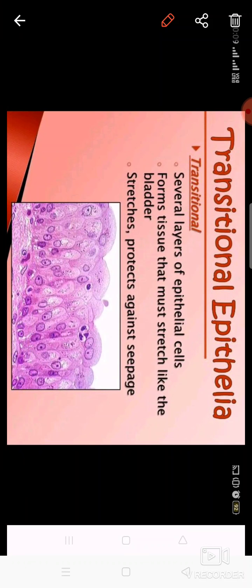Other than that, one more type is known as the pigmented epithelial tissue. This is present in the retina of the eye, and it helps in the detection of light, or the formation of the image in the retina. So now this topic, epithelial tissue, is completed.